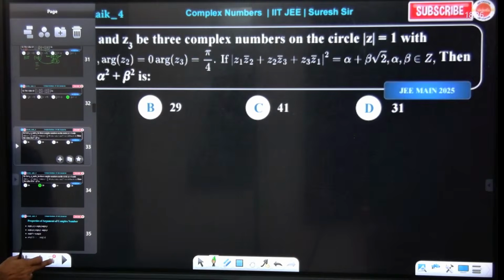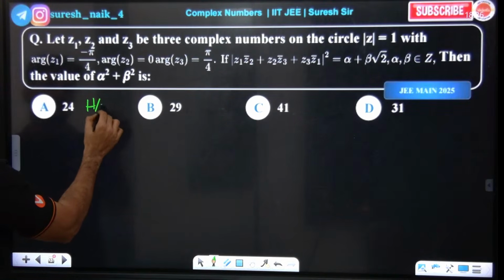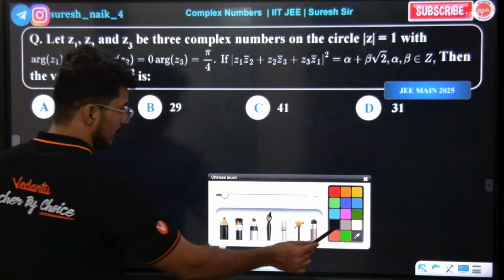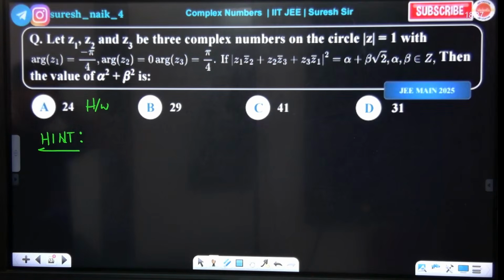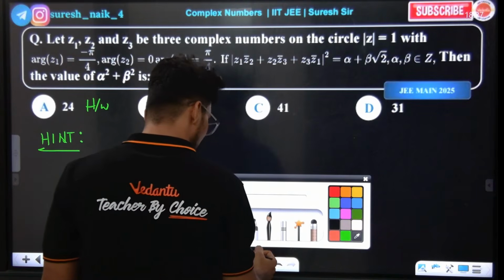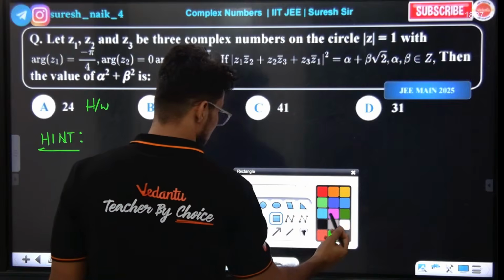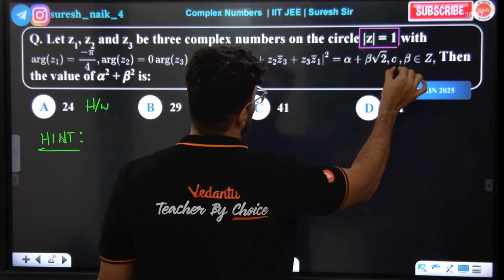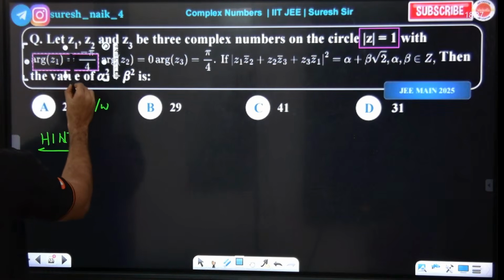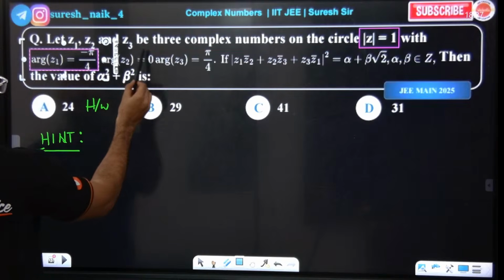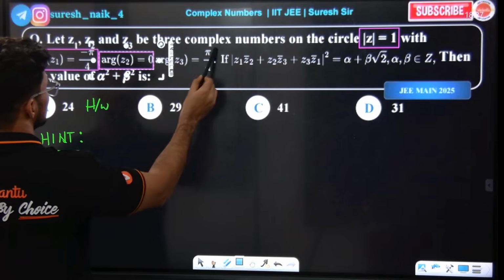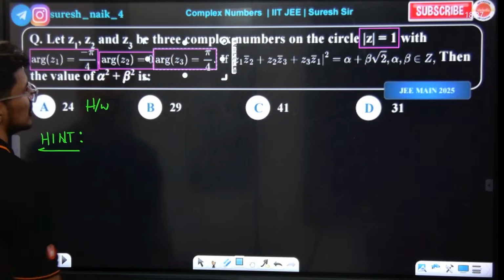This one I'll try to give a hint. This is also homework, but I'll give a hint and you need to solve it. Let z1, z2 and z3 be three complex numbers on the circle with modulus of z equal to 1, with argument of z1 equal to minus π by 4, argument of z2 equal to 0, and argument of z3 equal to π by 4.